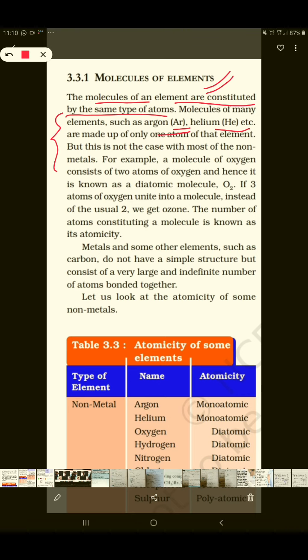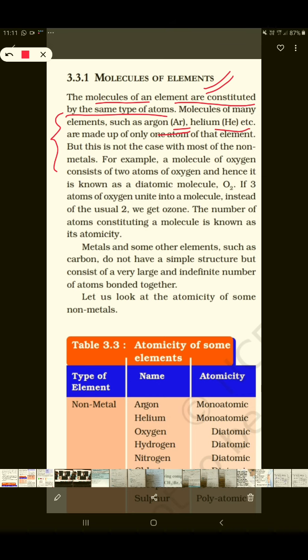This is known as a monoatomic element. Argon is known as a monoatomic element. Students, some of the metals and these noble gases are monoatomic. Noble gases means the gases which do not react. Argon is one of them, isn't it? Helium is a noble gas or inert gas.